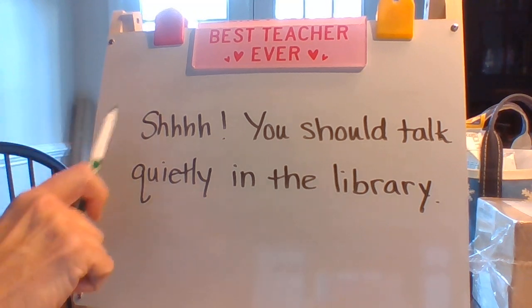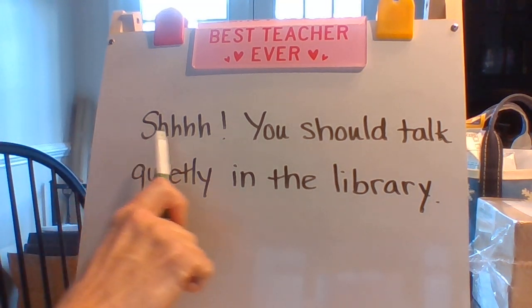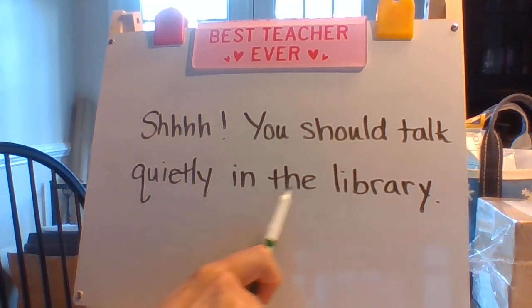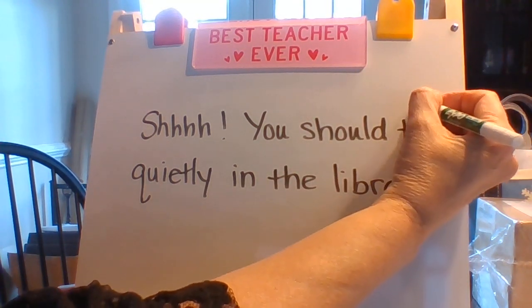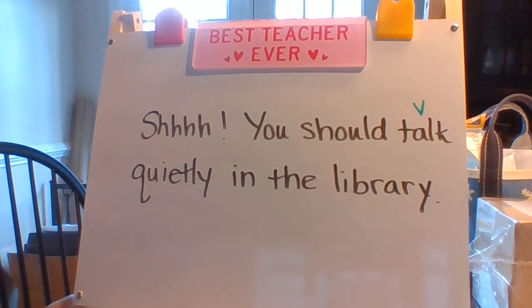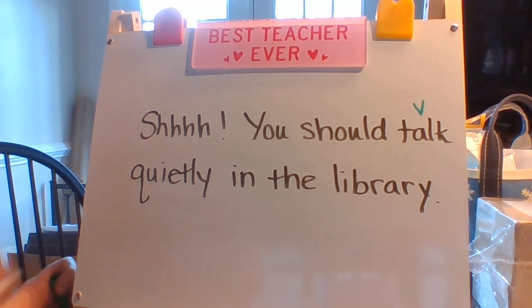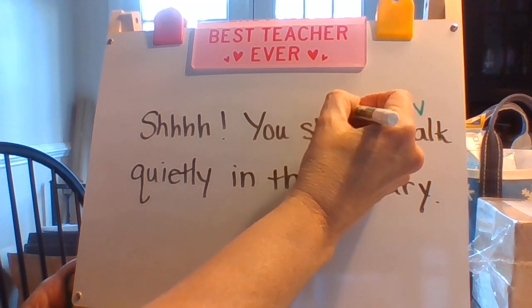So let's look and see if we see any action or being verbs. Shh, you should talk quietly in the library. Well, I see talk. That's definitely a being verb. And then I'm sorry, that's an action verb. That was a mistake. That's an action verb. Talk is something I can do with my body, with my mouth. Should is also a verb.